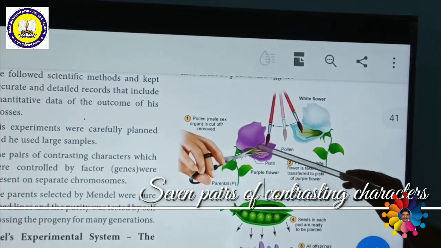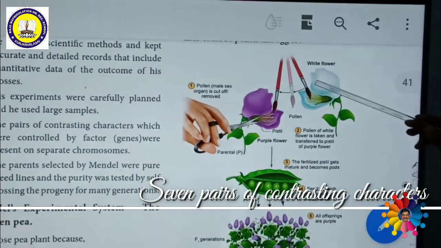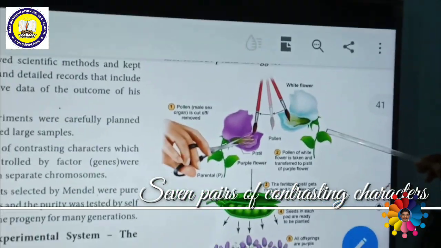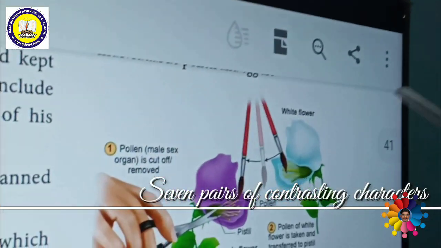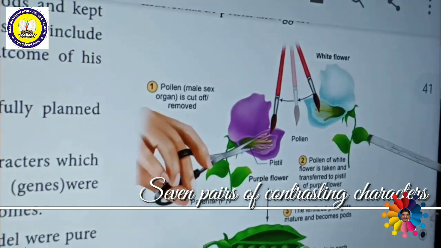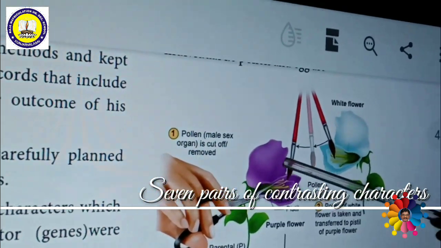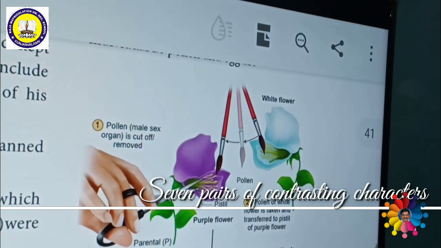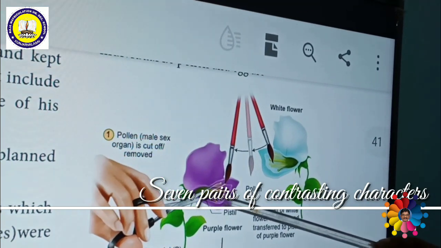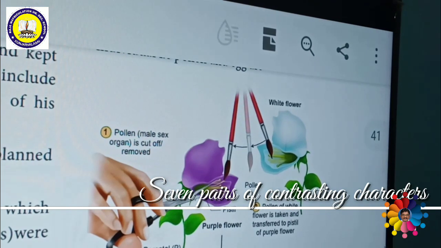One is a purple flower, this is a white flower. So this is also a pea plant, this is also a pea plant. Both are producing different colors, a purple flower and a white flower. He has taken the purple flower as the male flower and the white flower as the female. But both are bisexual, both androecium and gynoecium might be there.